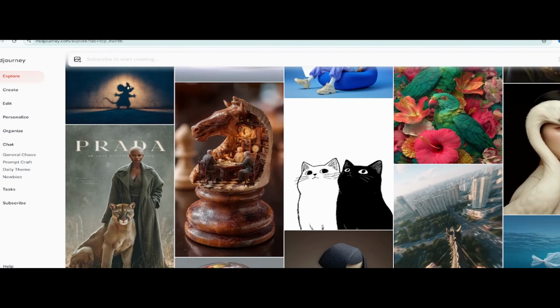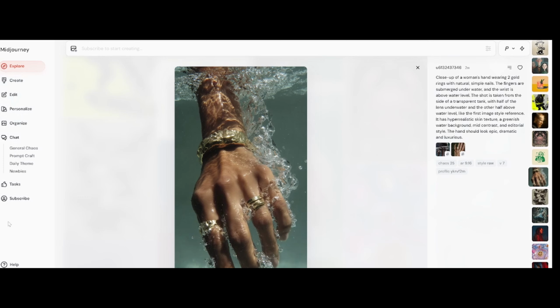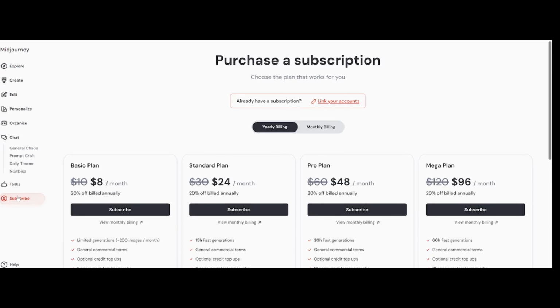Now, here is where things get interesting. Once you generate your image, you'll notice a new button that says Animate. Yup, you can now turn any of your Midjourney images into a short AI generated video right from the same panel. Because Midjourney does not support text to video directly, you can do this instead. But here's a heads up, Midjourney isn't free. You have got pricing plans starting from the basic to the standard plan, so you will need to pick one that fits your content goals.